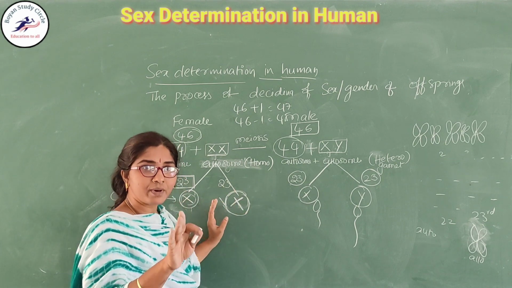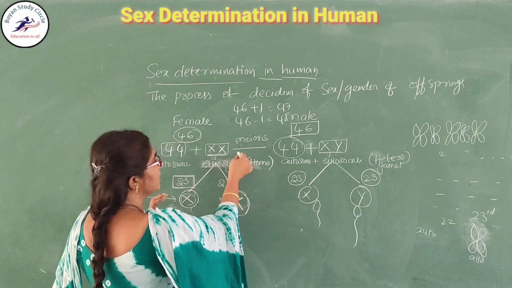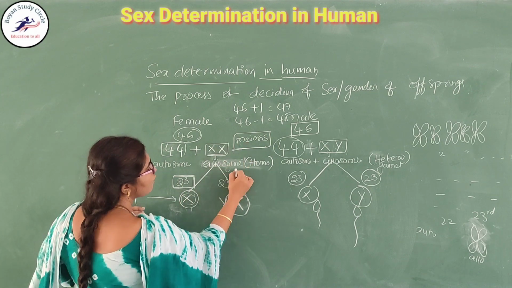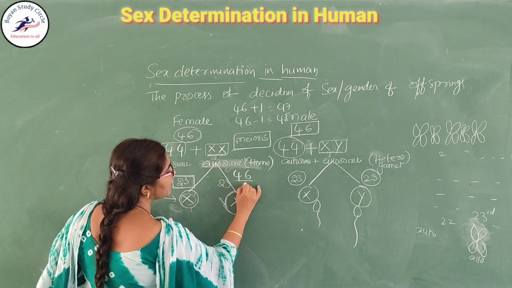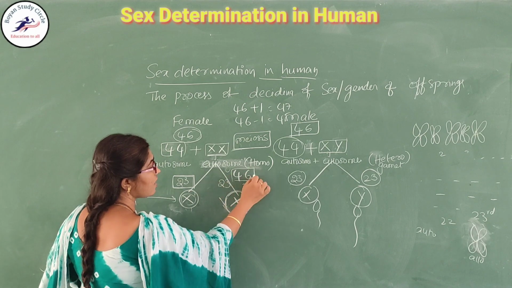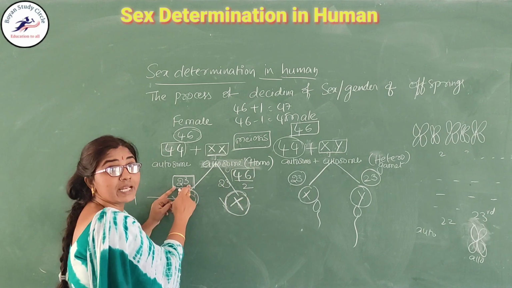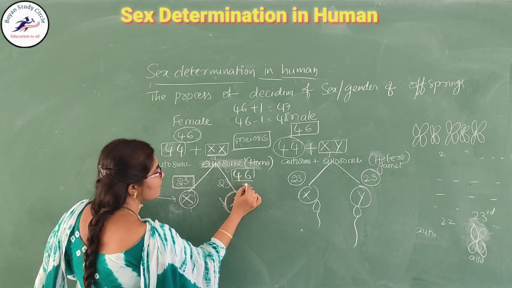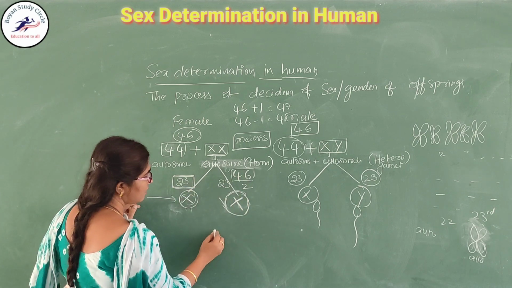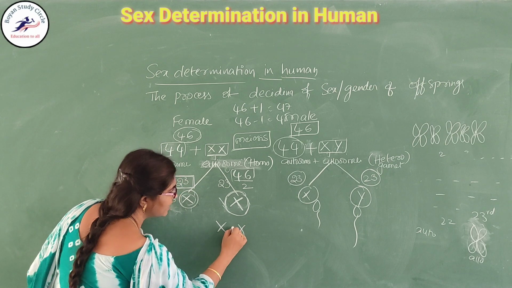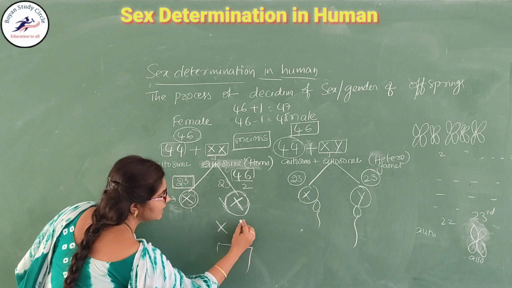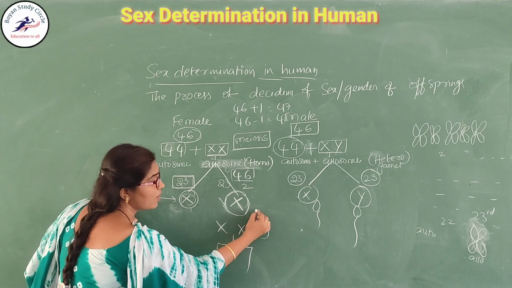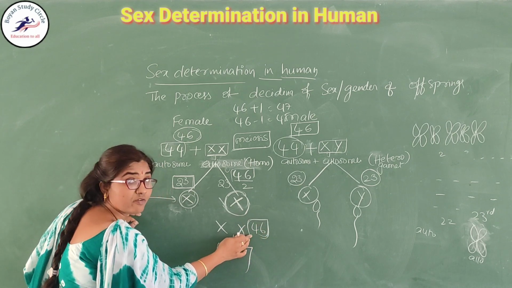To maintain this constancy, the meiosis process takes place. During meiosis, the 46 chromosomes are reduced. Concentrate here: 23 is the number, not the pair. 46 divided by 2. Children, one pair of chromosomes is carrying the 46.